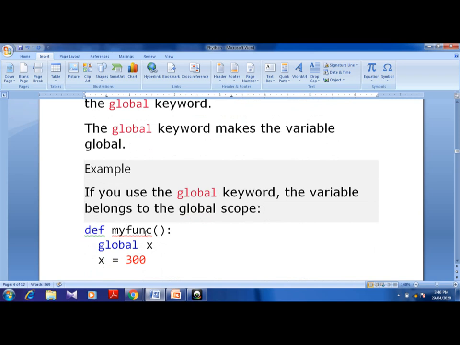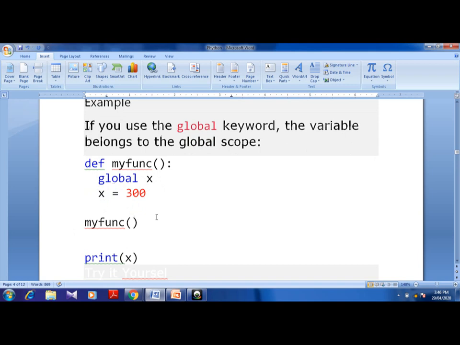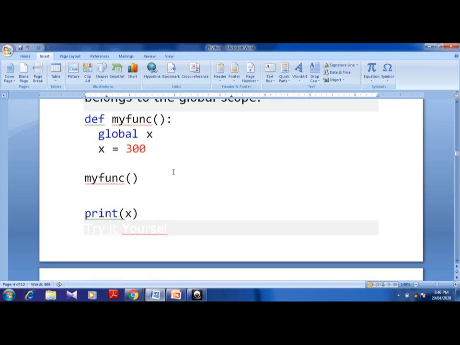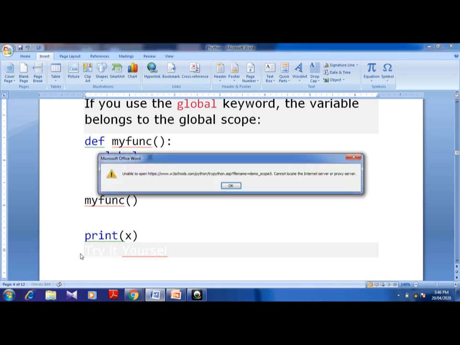That means def my function, this is the function you have created. Now I am writing the keyword global x, which means x has now become global. Even though it is created inside the function itself, which you would call local, since the keyword global has been used, it becomes a global variable. So when x is equal to 300, and in my function x is equal to 3, that is the value, that is your keyword.